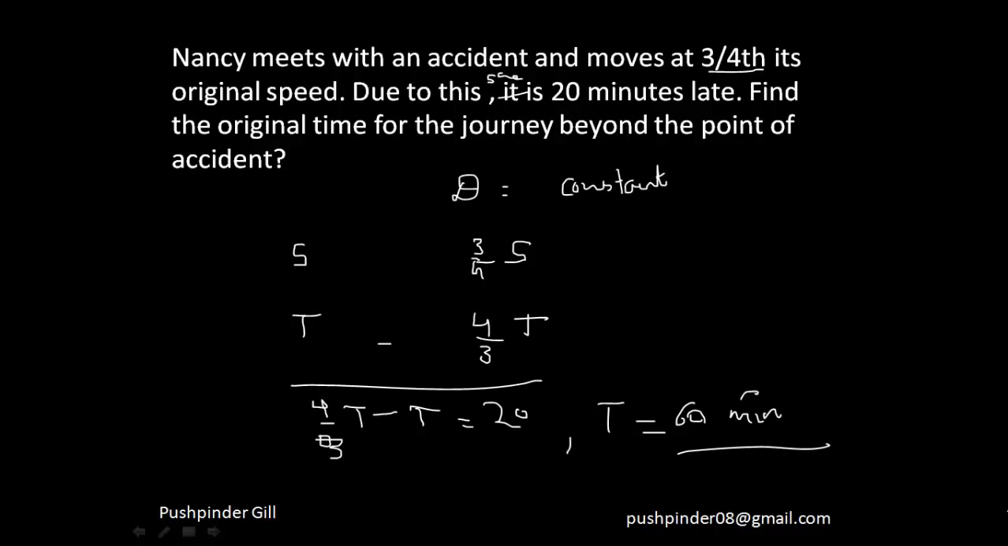So let me just take a quick recap. Distance is supposed to be constant because she is traveling the same distance. If we assume that s is the speed and t is the time, so if the speed gets multiplied by 3/4, time will get multiplied by 4/3. So the difference is given to us as 20 minutes. So from this we calculate the original time taken by her is 60 minutes, and after that the time taken over here is 80 minutes.